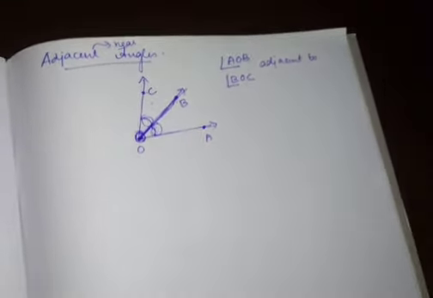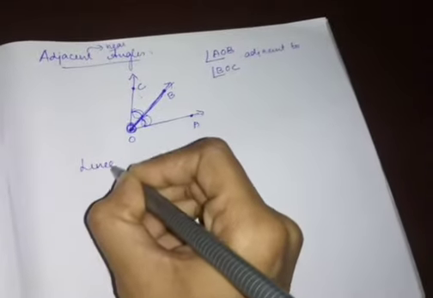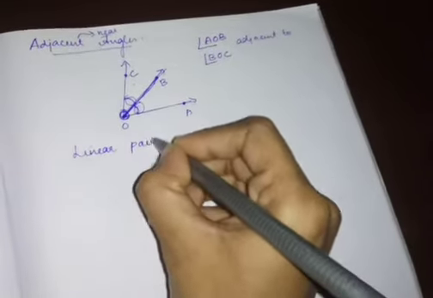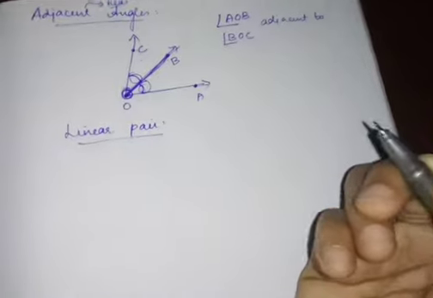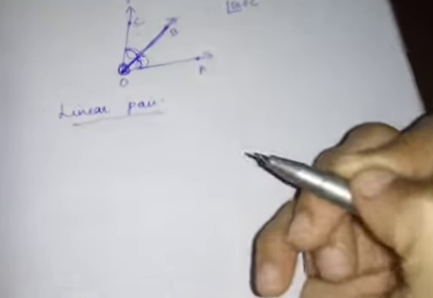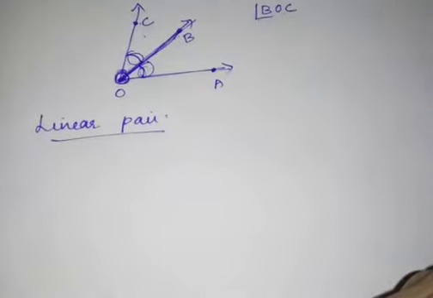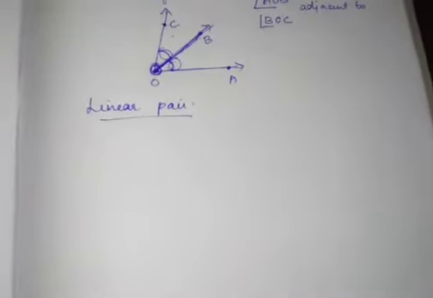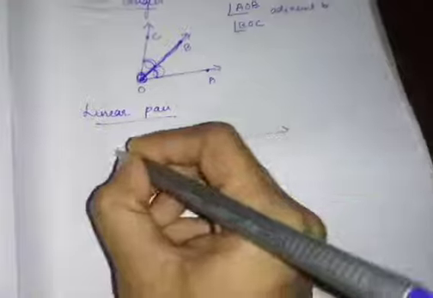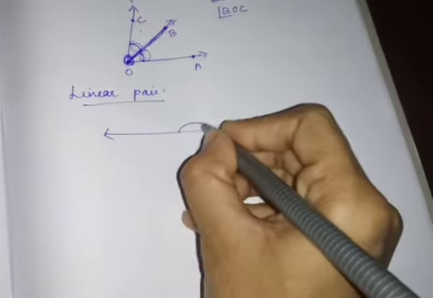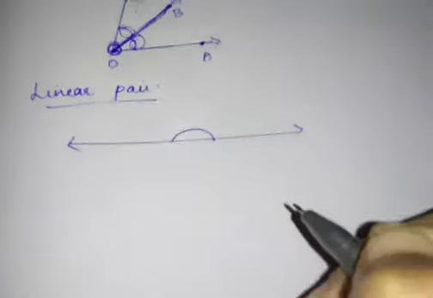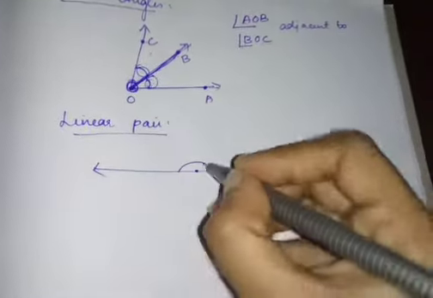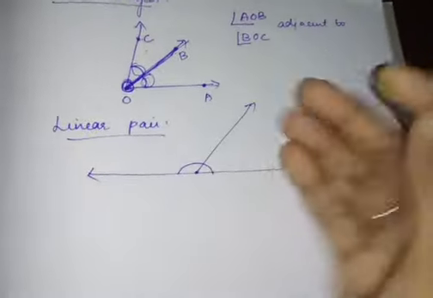Next concept is linear pair. Linear pair is somewhat related to supplementary angles, but not exactly. Linear pair means, first I'll take one straight angle. This is your straight angle. What is the measure of a straight angle, children? 180 degrees. In this straight angle, one arm is touching.